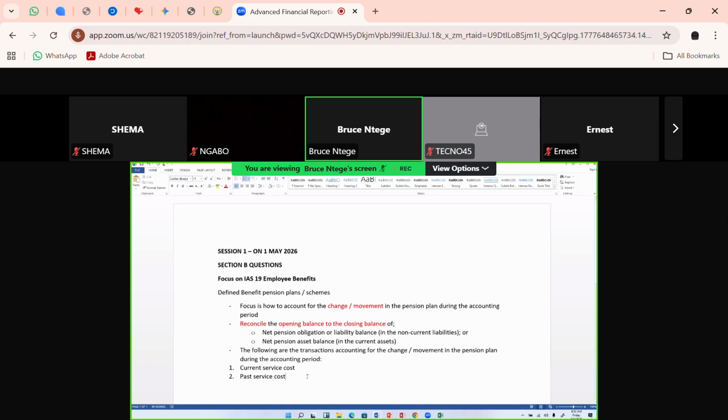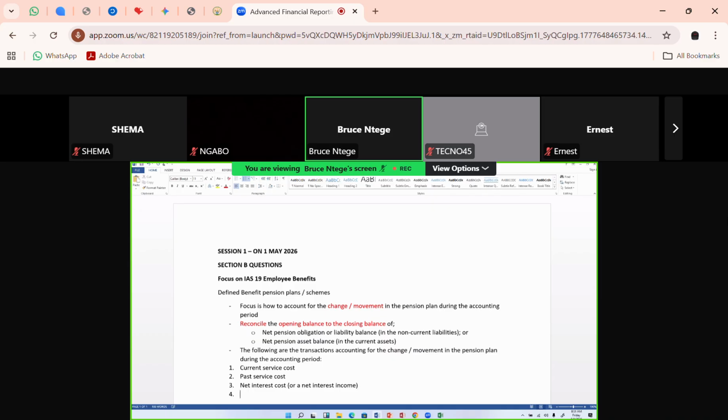So a past service cost could be the reason why your opening balance at the start of the year is not equal to the closing balance, because there's been a change arising from a past service cost. There could be a net interest cost or net interest income. At times it could be a net interest income. That could be the reason why your opening balance is not equal to the closing balance.